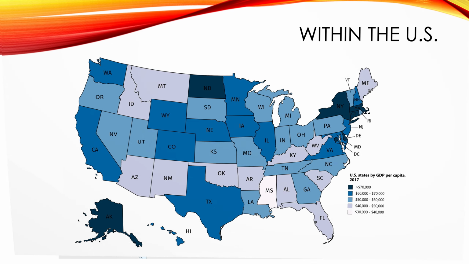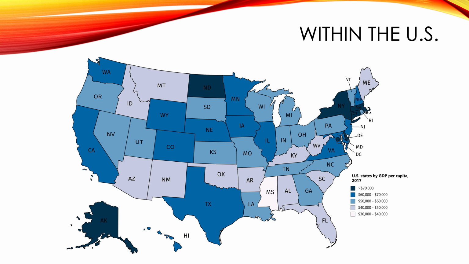We can also do this within the United States, not just country to country. This is GDP per capita in 2017 on a state-by-state basis. The way to read this map: the darker the color, the higher the GDP per capita. So take a look. In the darkest blue color, that means that the average income per person in that state is over $70,000 a year. That's only a handful of states like Alaska, North Dakota, New York, Massachusetts, Connecticut, Washington, D.C., and of course, the great state of Delaware.